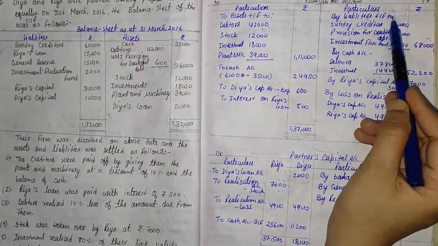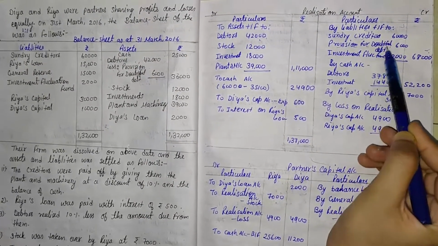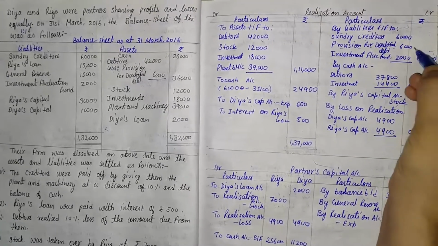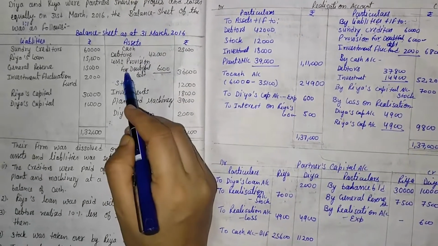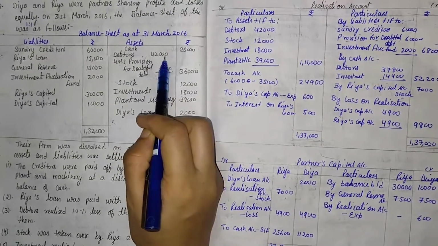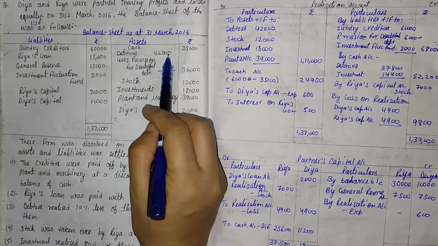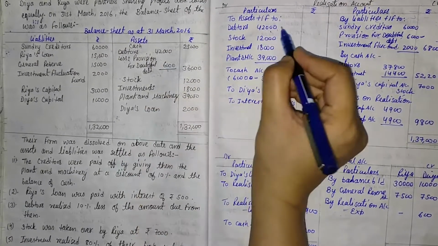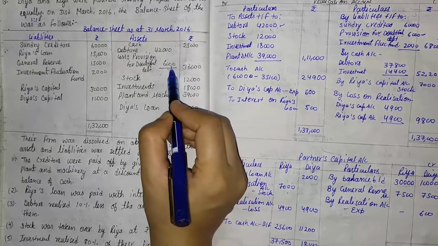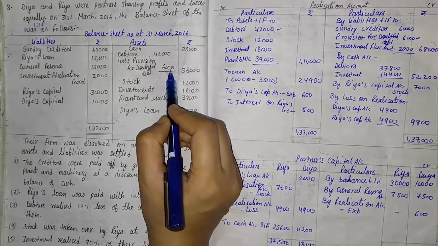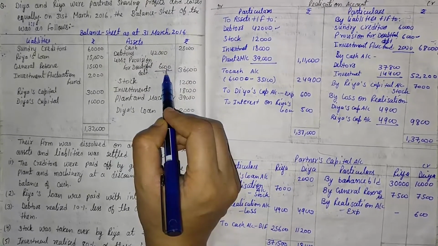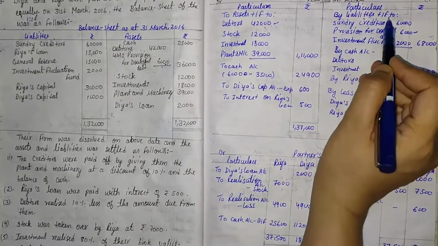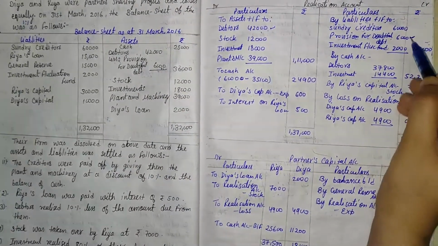So here we write the internal column value 42,000, and that 6,000 is considered as a liability, so it should be transferred under the heading by liability transfer. Here the balance is 6,000.